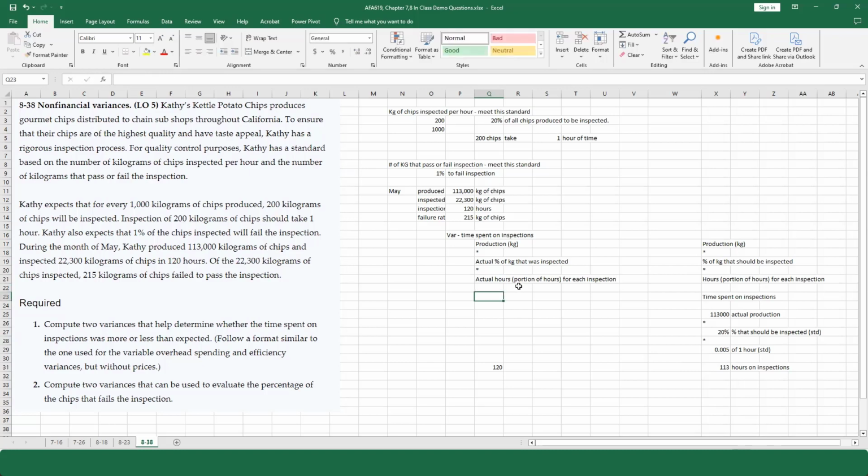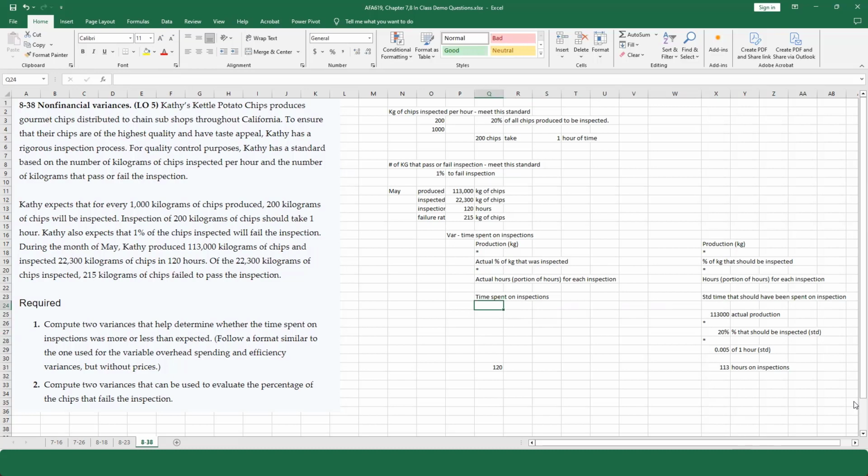So keep in mind, when I said this was the time spent on inspections, it wasn't. It was the standard time that should have been spent on inspection.